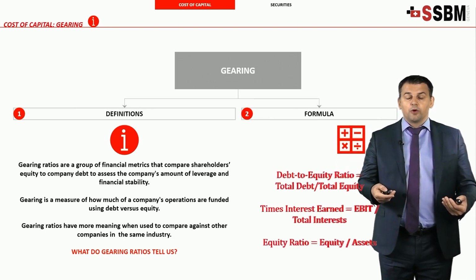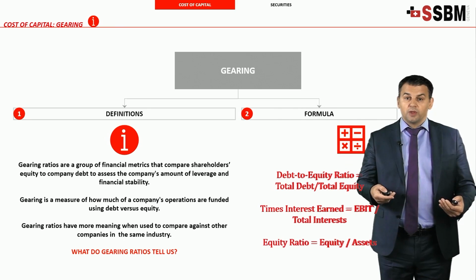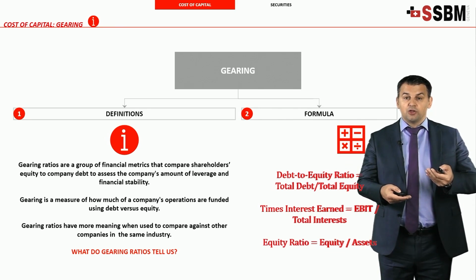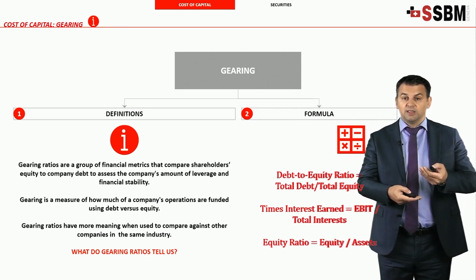Formulas, there are a few formulas good to know. Debt to equity ratio: you take the total debt from the balance sheet and divide it by the total equity, also from the balance sheet, equity and liability side.